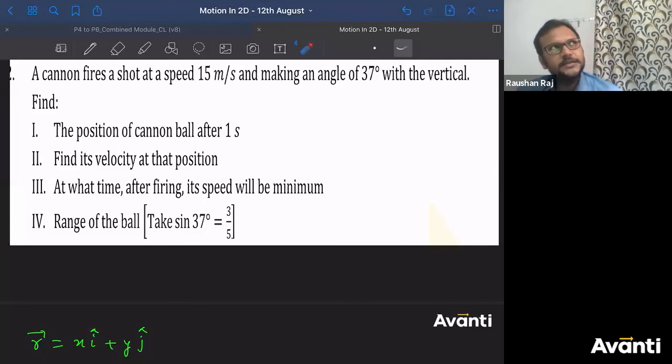So when I missed about 2 weeks of class, I was frustrated like anything, and I thought about what to do. Then I stopped going to that physics coaching class. I started reading by myself. I bought a book named University Physics by C.S. Mansky, green color ka itna mota book.